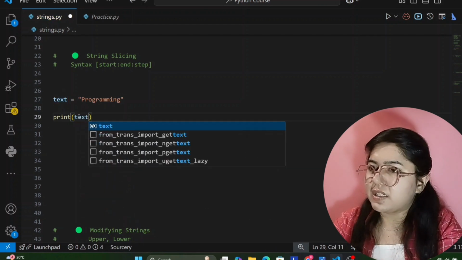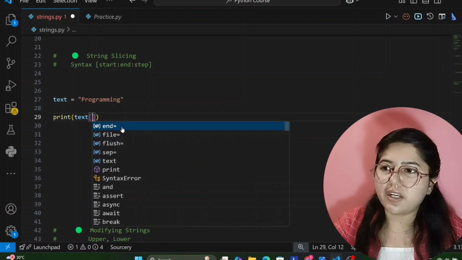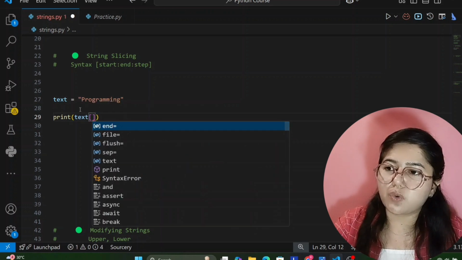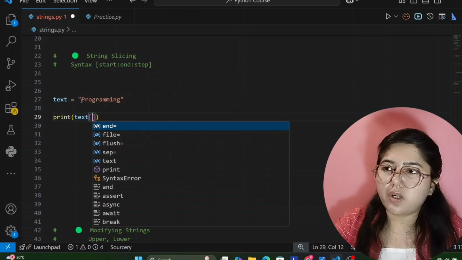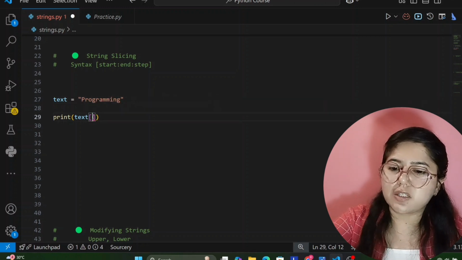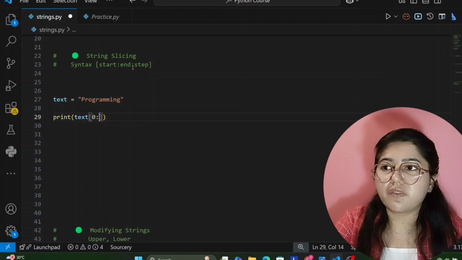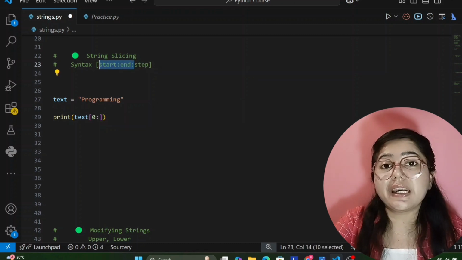Now inside this you have to create a square bracket. You have to give its starting point and its ending point. So first, for the starting point, from the 0th index I want P. So I'm giving here 0. Then you have to write a colon here. Now you have to give its ending point. See here, syntax: starting point, then ending point.